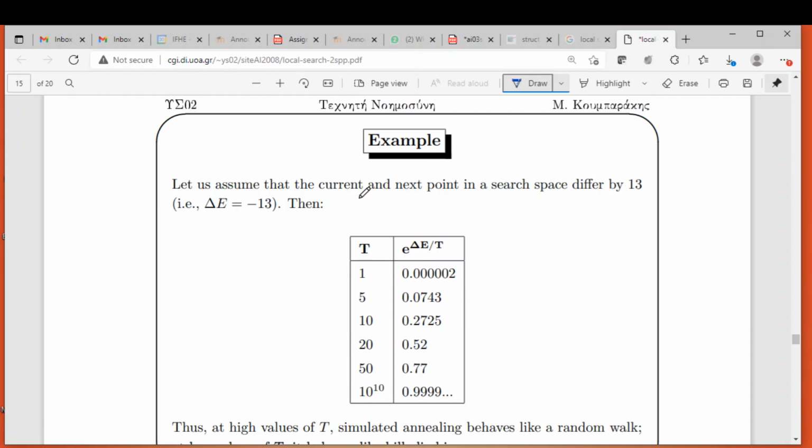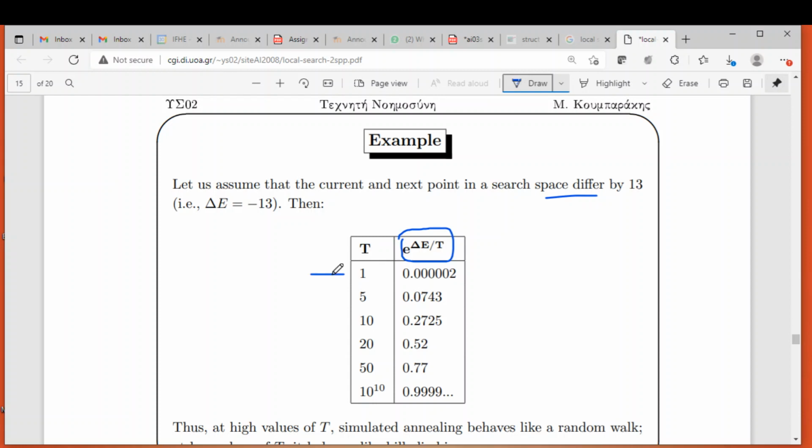Let us assume that the current and the next point in the search space differ by 13. It's minus 13. That means the next state is not better than the current state. Only if it is positive is the next state better than the current state, because we are doing next minus current, right? Then will we accept it? Yes, we may accept with the probability of e to the power del E by t. But again, this depends on the value of t.